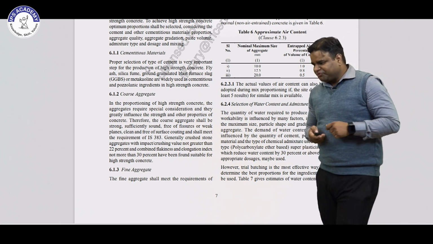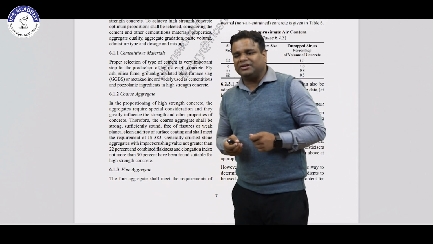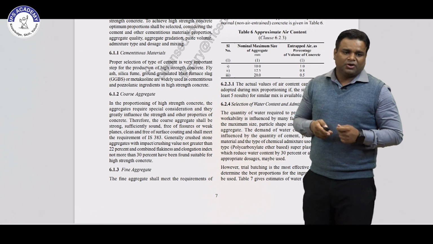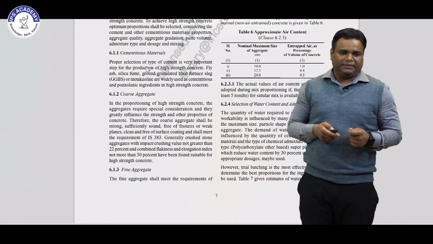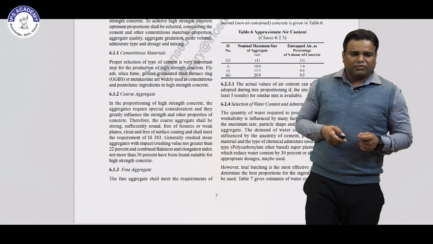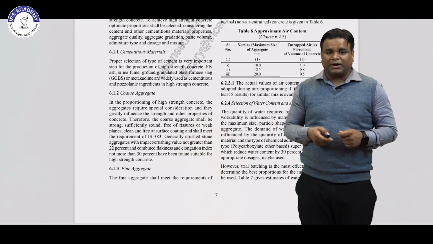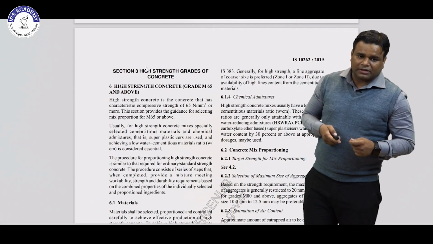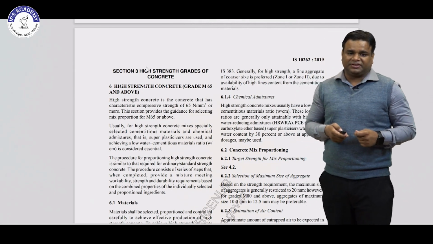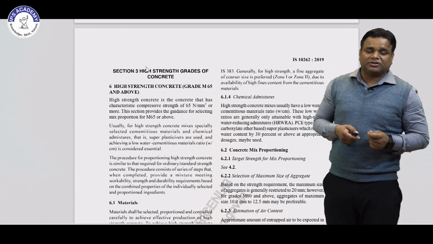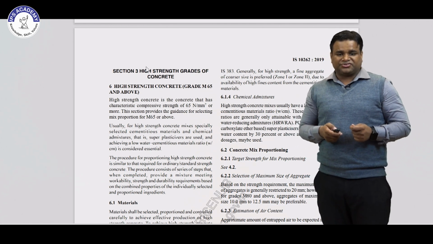The coarse aggregate for high strength concrete should be less than 20 mm. For getting higher strength we have to use the 10 mm aggregate only. For high strength grades of concrete, the fine aggregate also should be as per IS 383. Then for high strength concrete we have to use chemical admixtures also to get the highest strength.